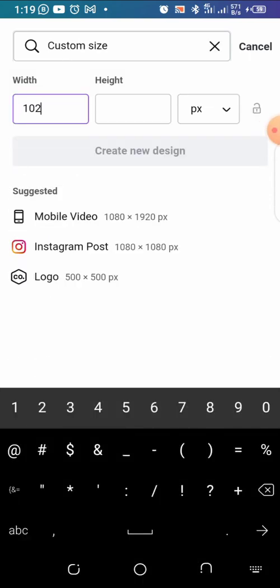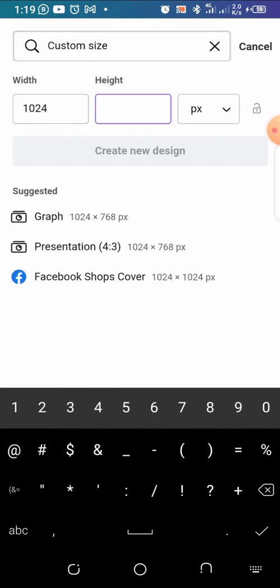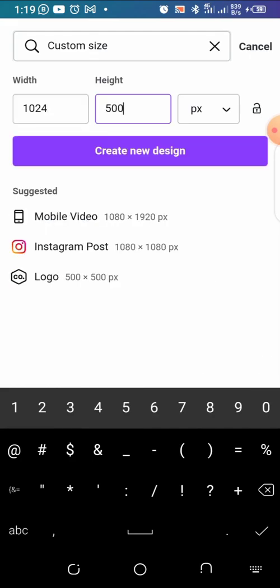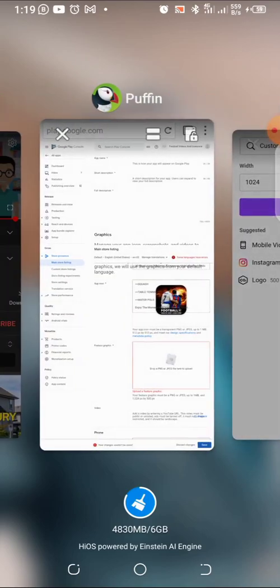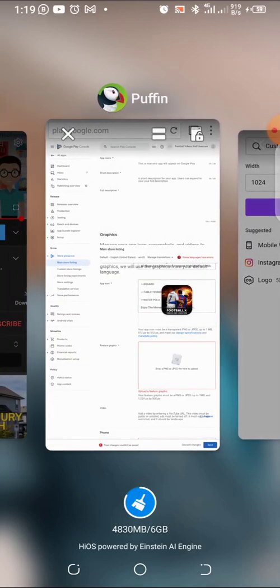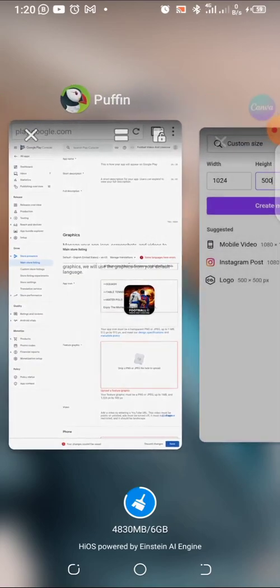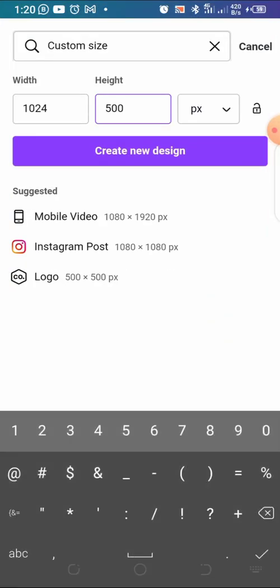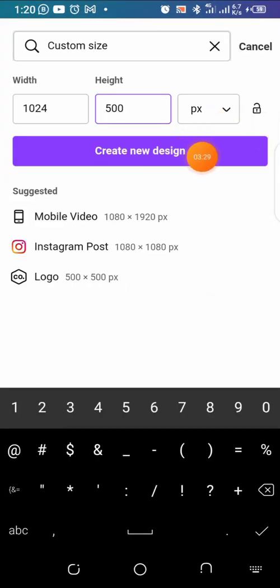Now we are going to input the custom size. That is 1024 by what again, sir? By 500, right? Let's confirm it, guys. Where are my eyes? 1024 by 500. Yes, that's it. So it's 1024 by 500. Then you click on create new design. Then you're going to get your template. So from here, you can now create whatever you want to create.